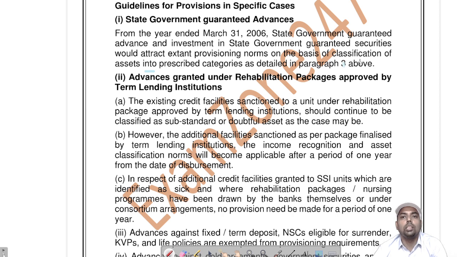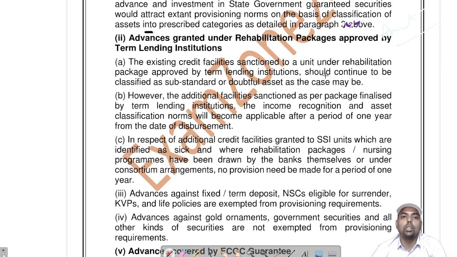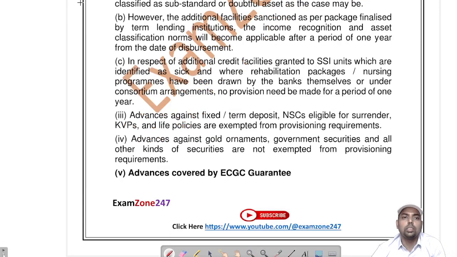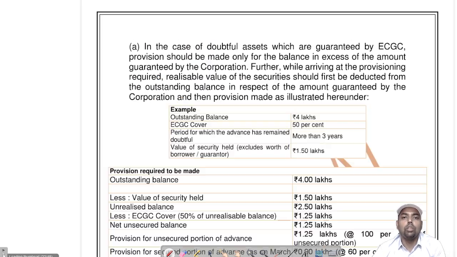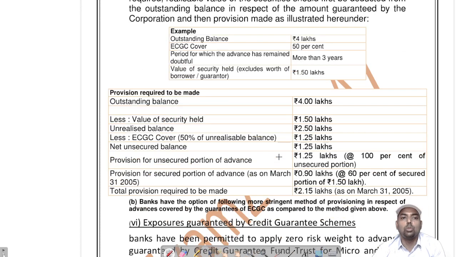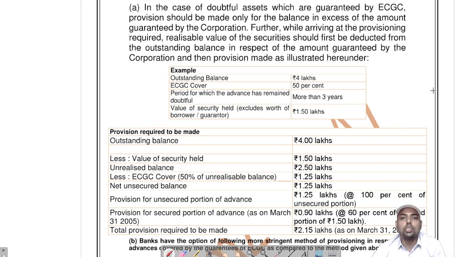This is the asset classification norm for standard assets. Means if there is a state government guarantee, the same classification will remain. Rehabilitation package: if there is something like this, then there are separate provisioning norms for this. At least 1 year is the specified period. This should be standard. This is an example.